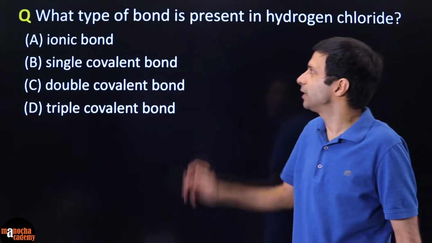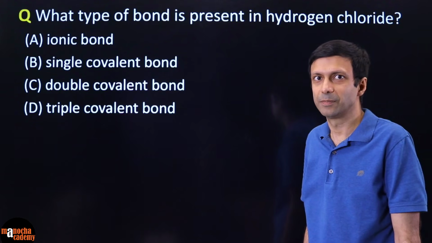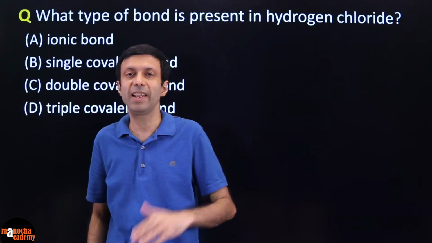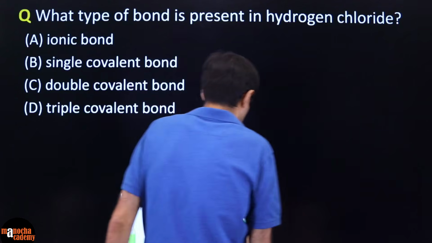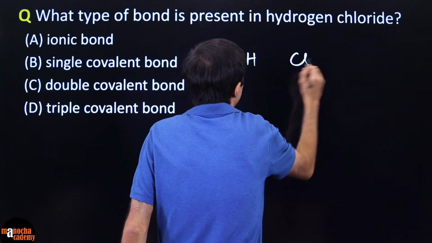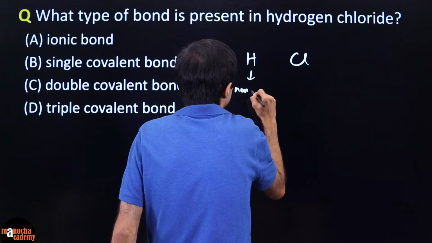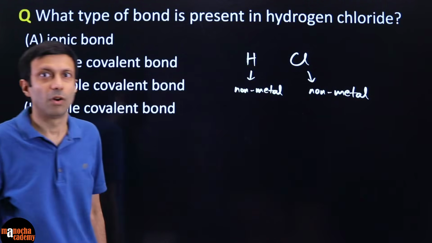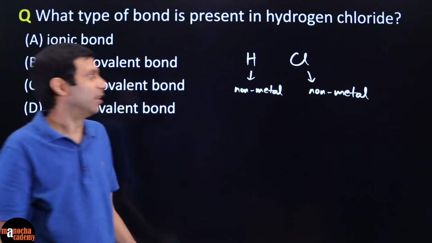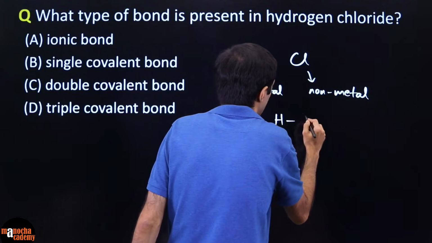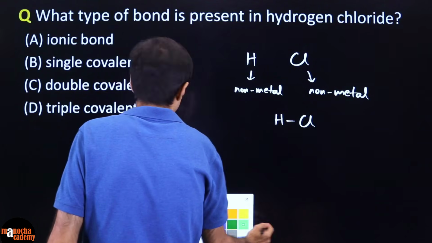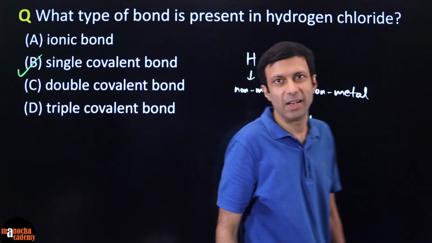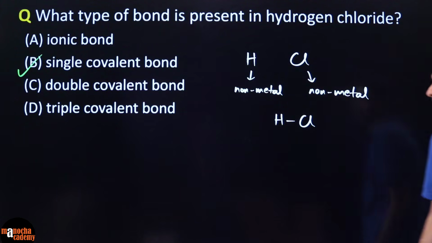What type of bond is present in hydrogen chloride? What do you guys think? So again, be the James Bond here. Hydrogen chloride is a compound containing hydrogen and chlorine. Hydrogen is a non-metal. Chlorine is a non-metal. So what type of bond will they form? Obviously they'll form a covalent bond. And hydrogen has valency 1, chlorine has valency 1. So they end up forming a single covalent bond by sharing one electron. So the correct answer here is single covalent bond.